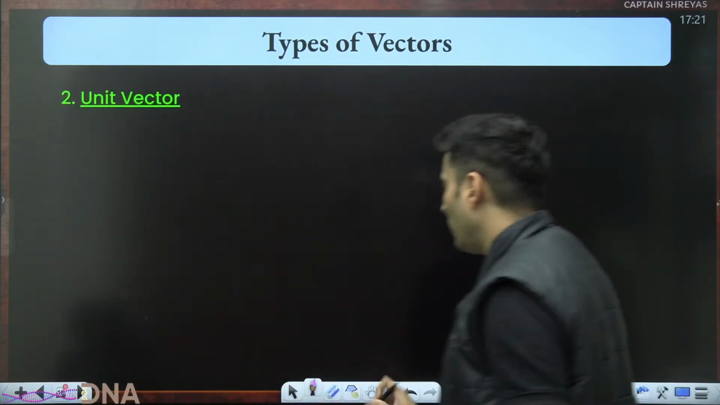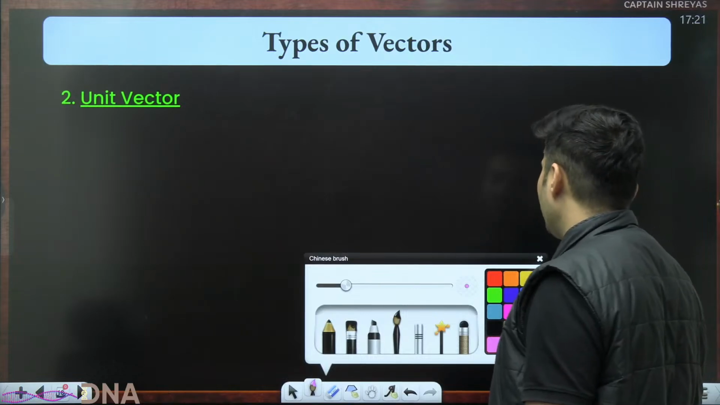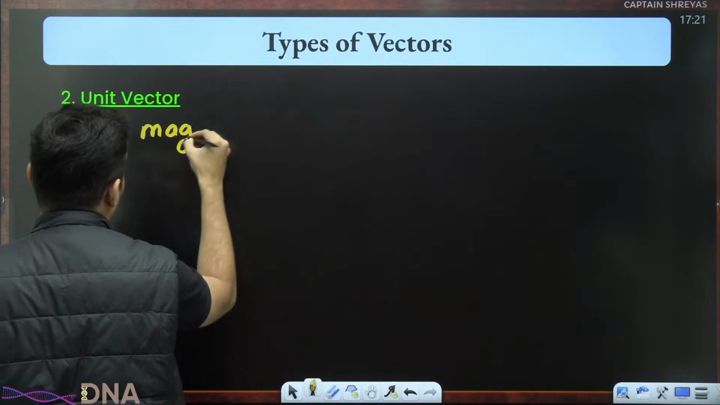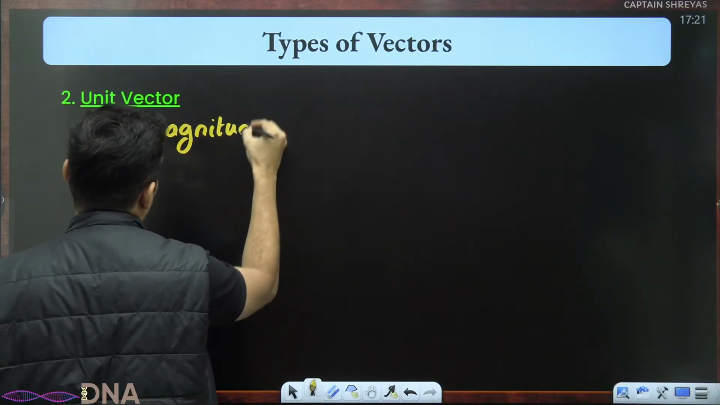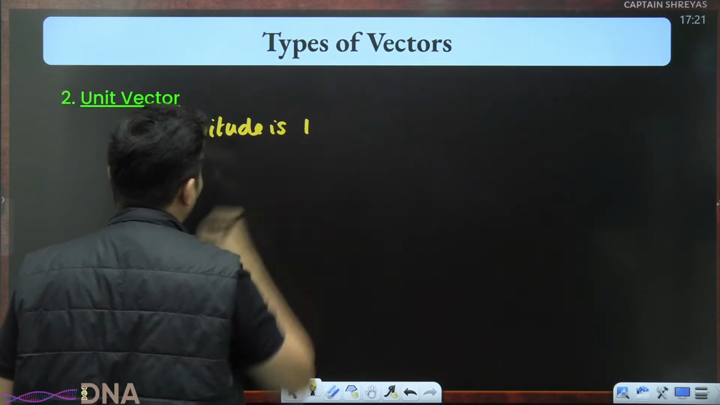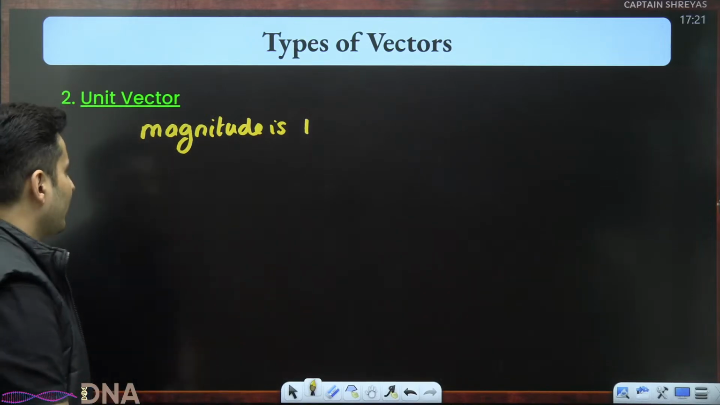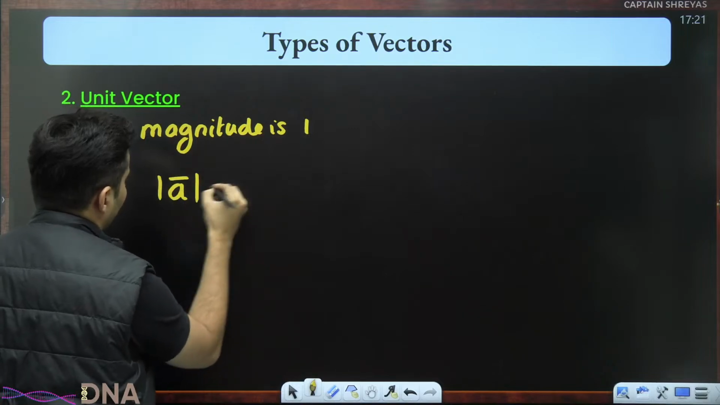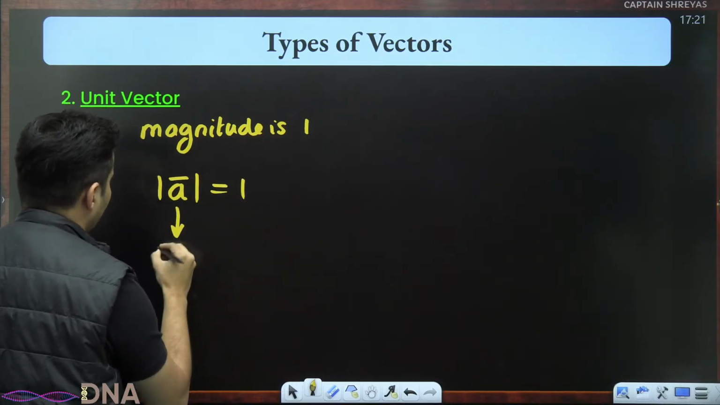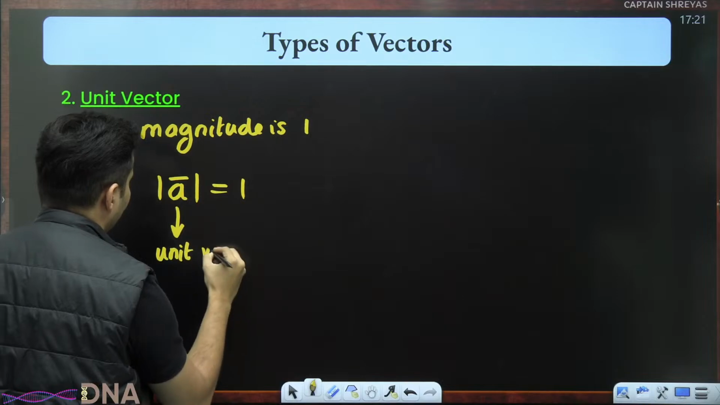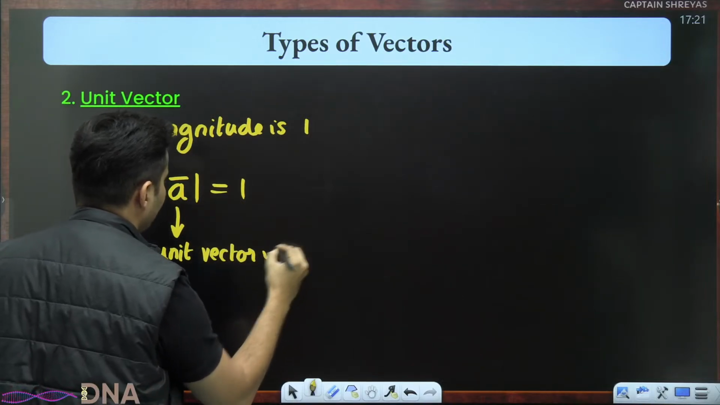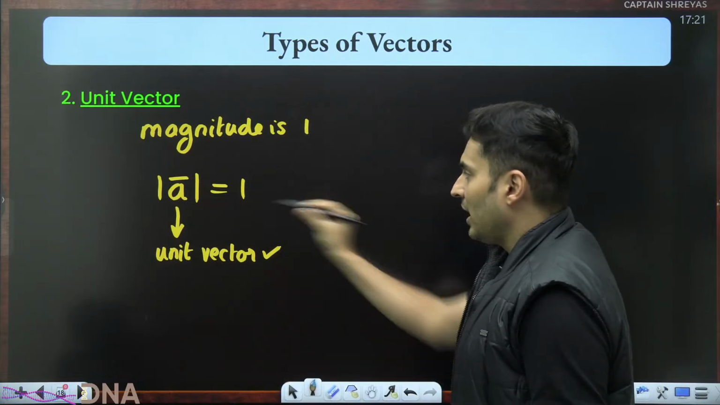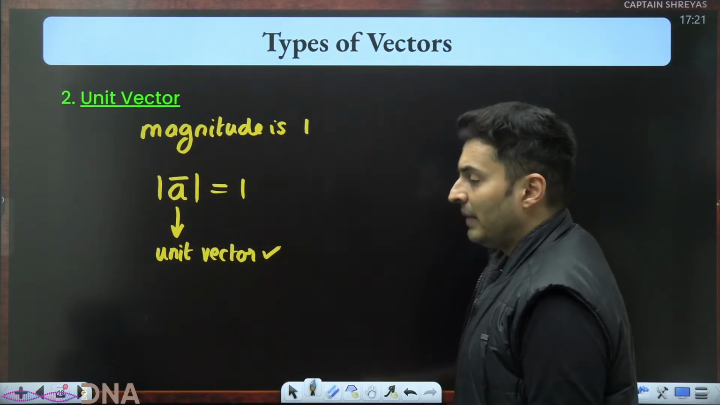Exactly. Unit vector. The name only suggests everything. Unit vector means the magnitude is 1. The magnitude is basically 1. That is basically a unit vector. And I can say A bar, if modulus is 1, therefore it is a unit vector. Now, if by chance modulus of A bar is not equal to 1, it is not a unit vector.